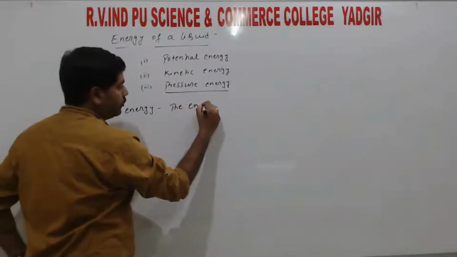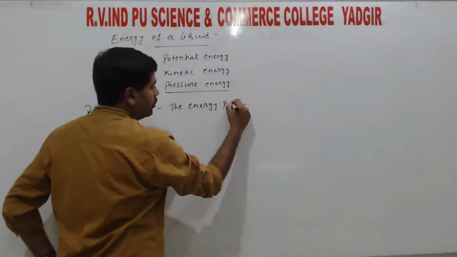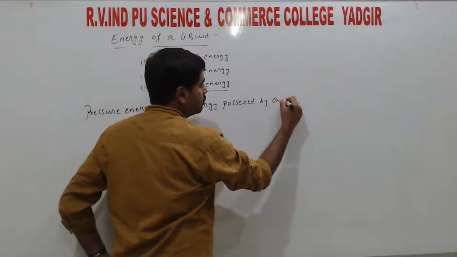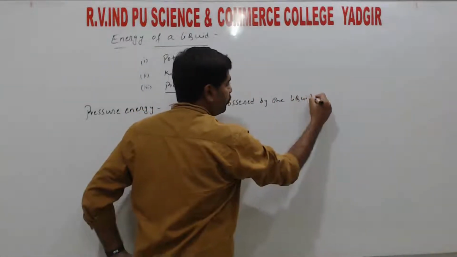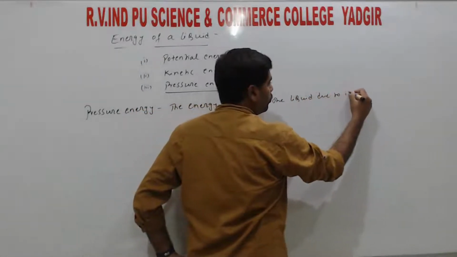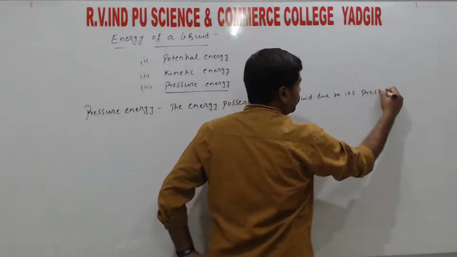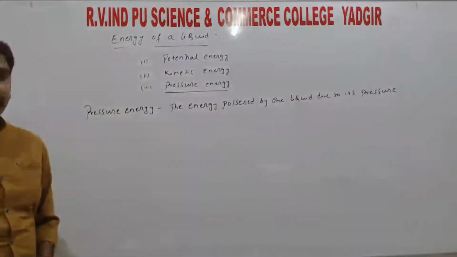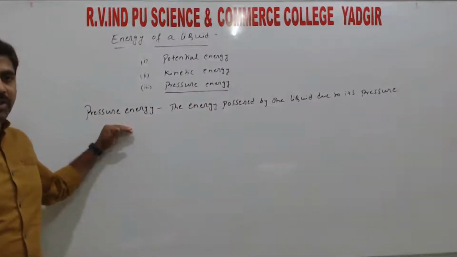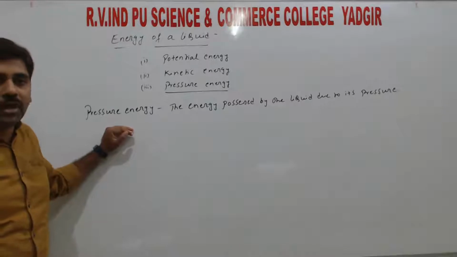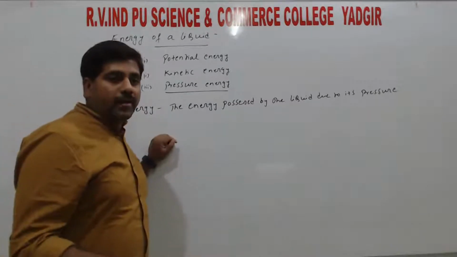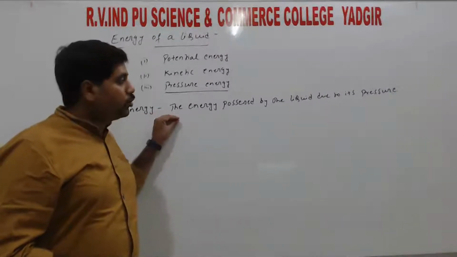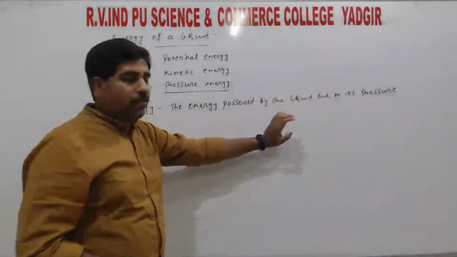The energy possessed by the liquid due to its pressure, right? So now we are going to derive the relation for the pressure energy. For kinetic energy we knew half m v square, for potential energy we knew mgh. So here we are going to derive the pressure energy, the energy possessed by the liquid due to its pressure, right?